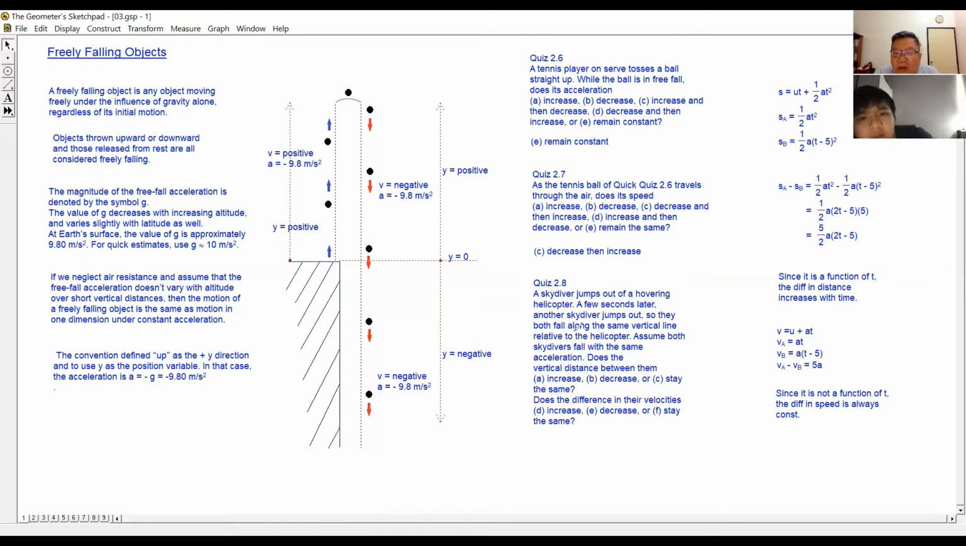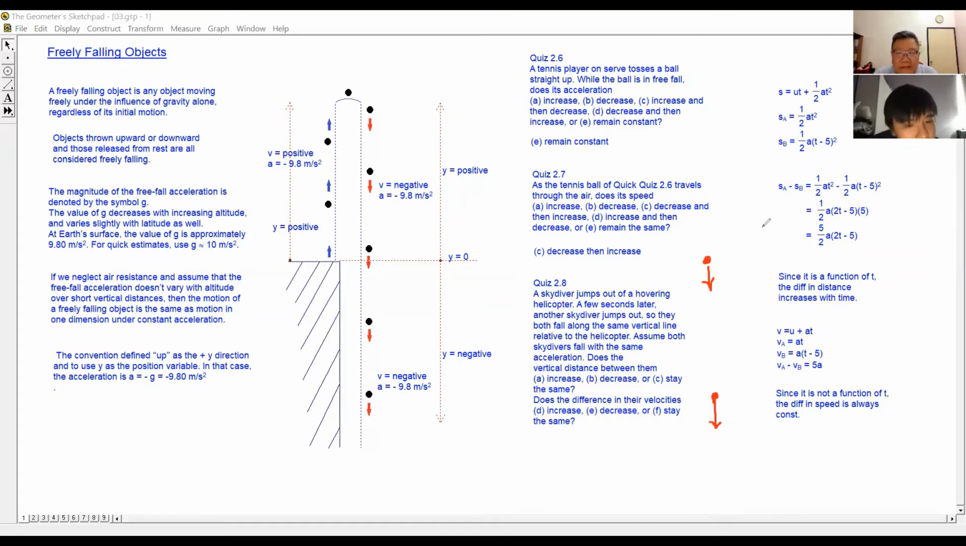So they both fall along the same vertical line relative to the helicopter. Assume both skydivers fall with the same acceleration. Thus, does the vertical distance between them increase, decrease, or stay the same? Okay, so we have one person jump out of the helicopter. After some time, this person will be somewhere at the bottom of the helicopter, right? At the bottom here.